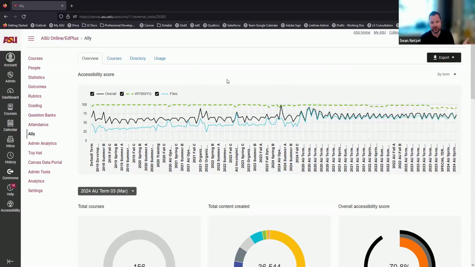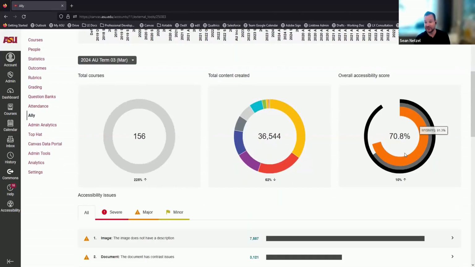And EdPlus, they have tons of courses. So this is a very, very detailed bar chart right here. You can change this by term, by academic year, by month. There's a lot of different features for this, for the overview. You can scroll down. This is also pretty impressive. They're not at 85% for their overall program, but 70% is really high for ASU EdPlus. Has tons and tons of courses. You can see that tens of thousands of pieces of content, all their courses.